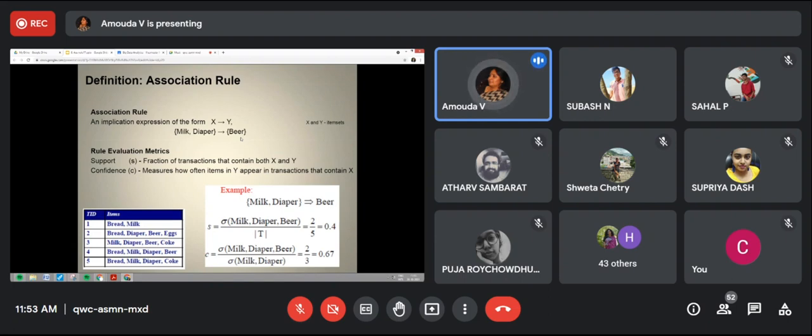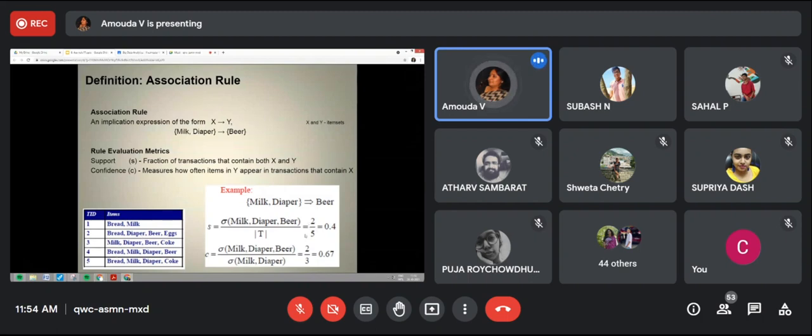Support is when we take all 3 items considered for analysis and see how many times they occurred together in all transactions in the database. Out of the total, 5 transactions are there: 1, 2, 3, 4, 5.